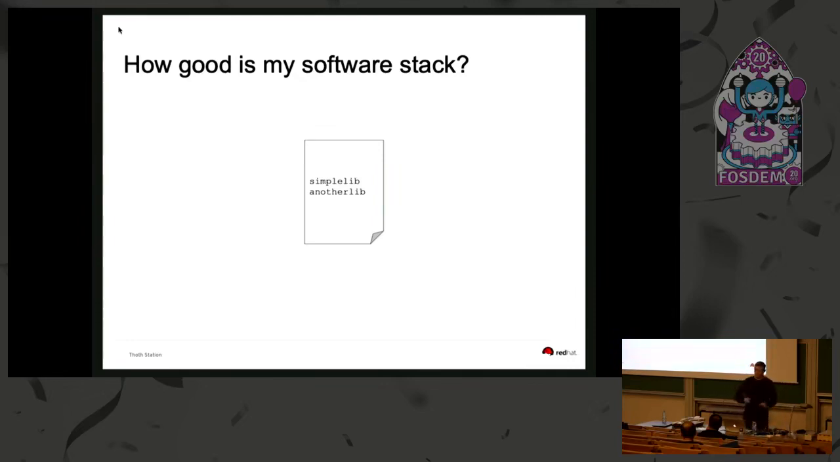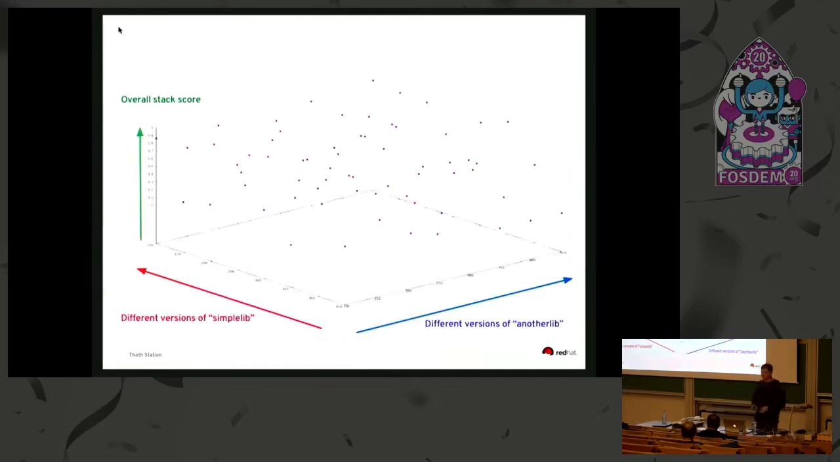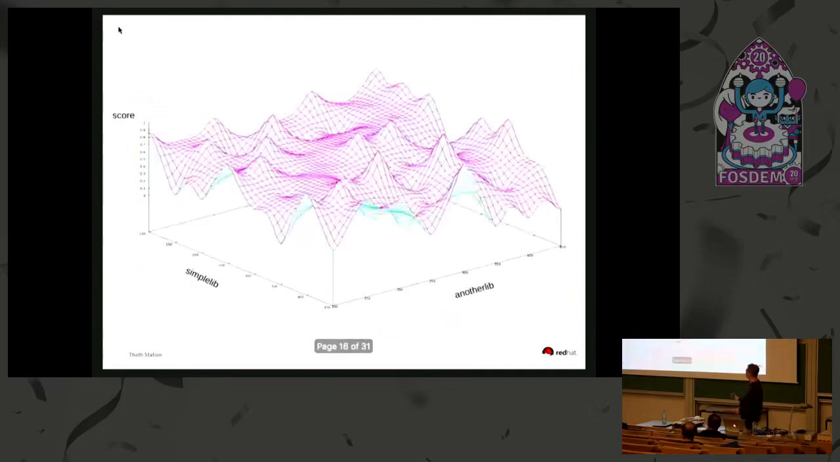Now we would like to find some function that describes how good our software stack is. So we would like to install simplelib and anotherlib in different versions and evaluate how good the given software stack is. We can do so, and we can create such a function: we install different versions of simplelib, different versions of anotherlib, and then we have some overall score. This function is discrete, so we have discrete values, and let's try to interpolate these values.